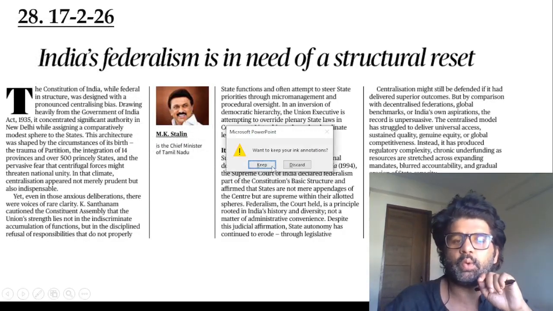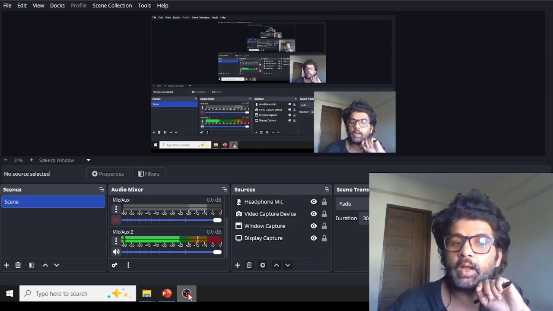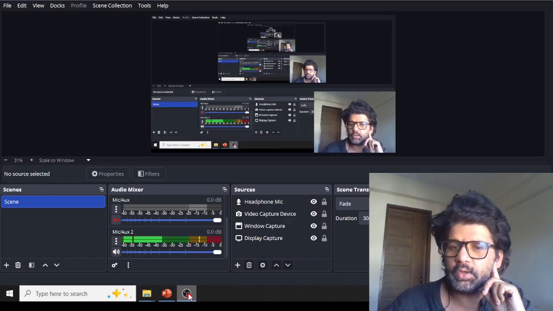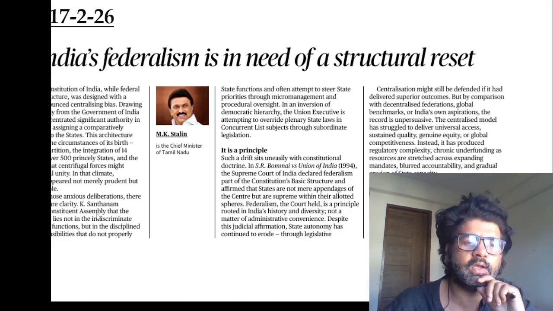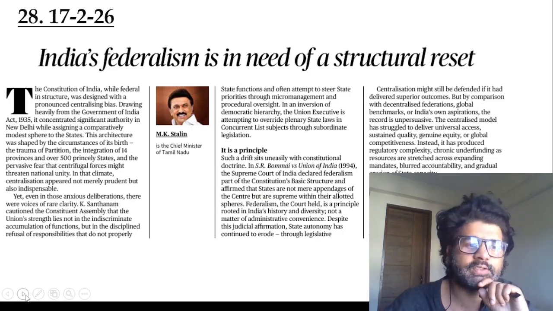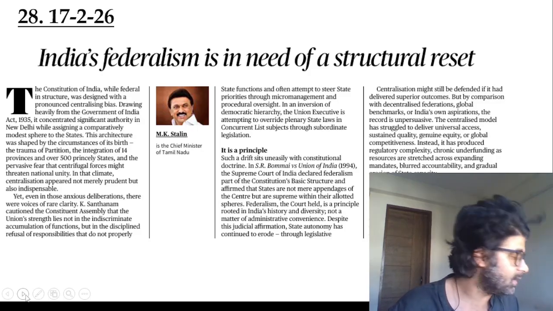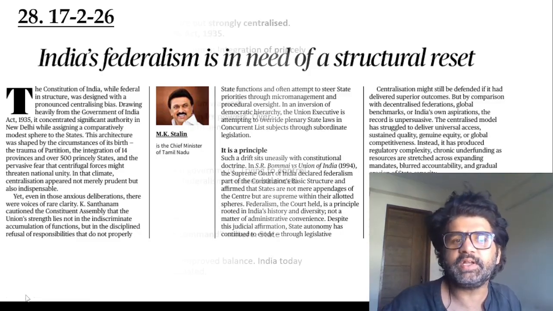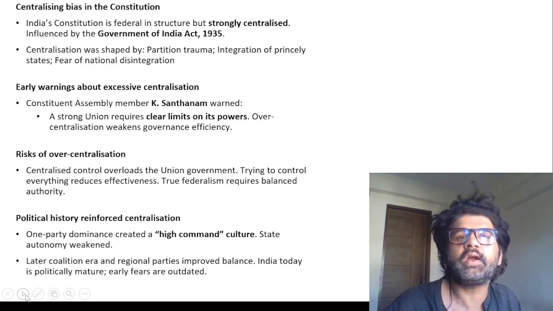Third, an article, like the 28th most important article, written by M.K. Stalin, related to federalism. Again, static and dynamic portions mixing here. Why do I shout a lot? I love to do that. So here he's talking about how the Centre is becoming stronger. More and more state list subjects were transferred to the concurrent or union list, like education. Earlier it was in the state list, then it came under the concurrent list via the 42nd Amendment. So he's saying that if there are strong states, the Centre will be strong, the Union will be strong, the country will be strong.